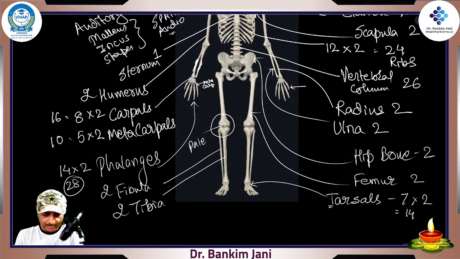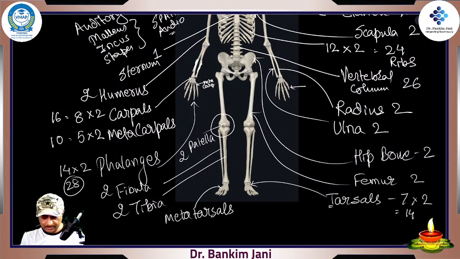So that is the patella. There are two patellas, right side and left side. So tarsals, yes, tarsals are 14, that's right. The way we were having metacarpals, the metacarpal was forming the palm. So here we have this part, our entire foot apart from the fingers, which will be called metatarsals. So they will be 5 into 2, those for 5 fingers, so they are 5 into 2.